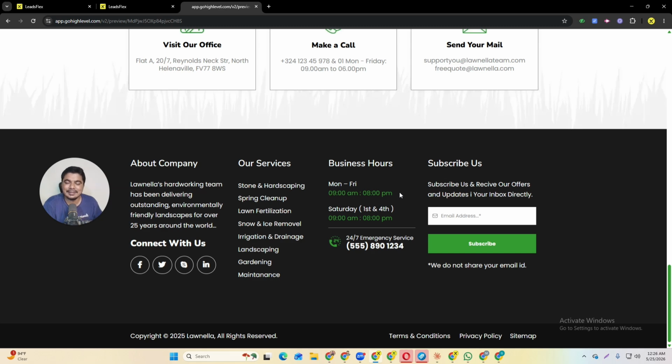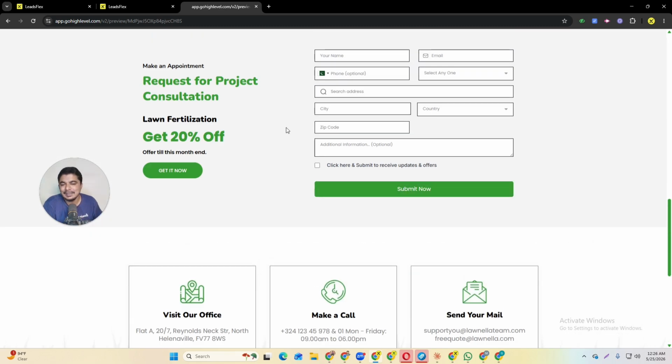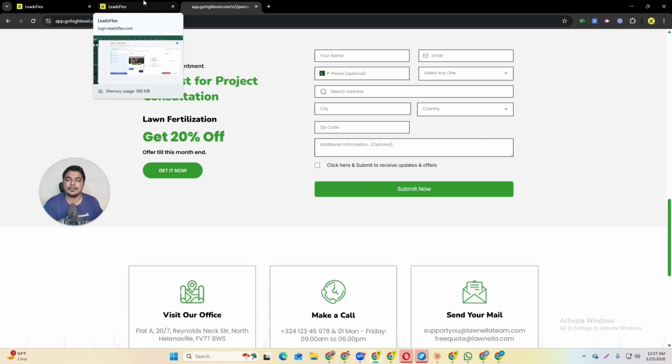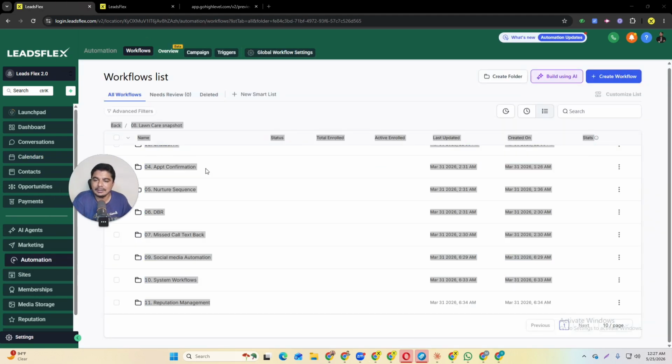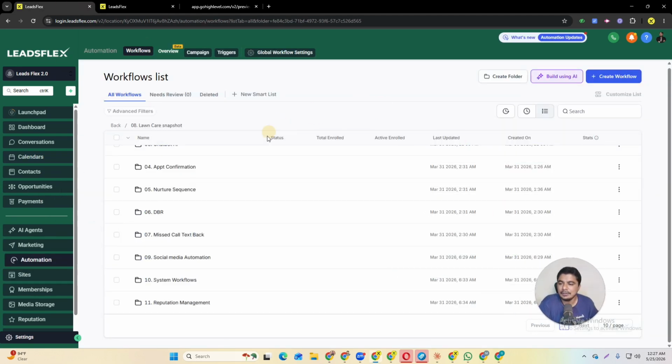We have a complete system. And by the way, these are all AI-based. For example, if someone submits this form, you don't need to reply or check leads. An internal notification will be sent to you and to the leads as well, and they can book an appointment with you, and based on the booked appointment they will convert into your paid customers as well. On the back end, I will show you the AI side, how it works and what is included in it, step by step.